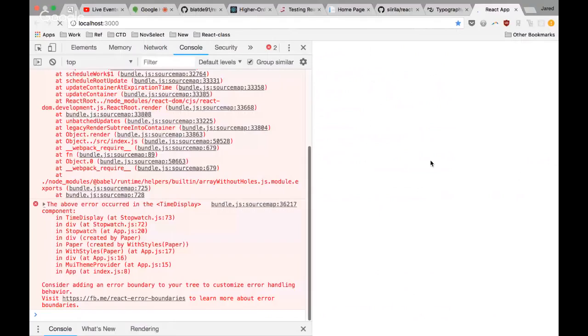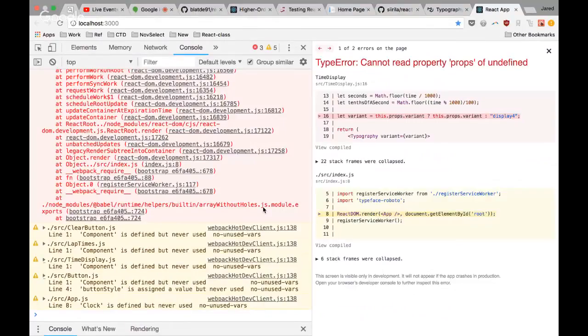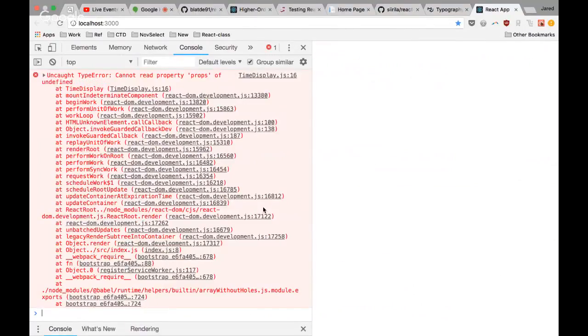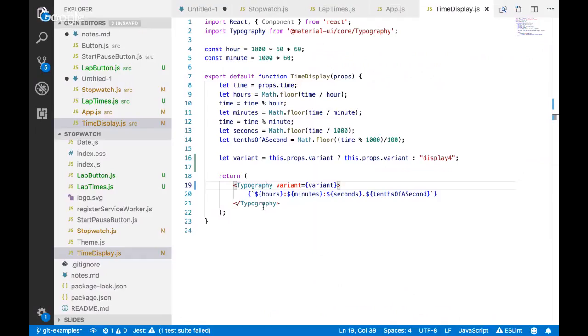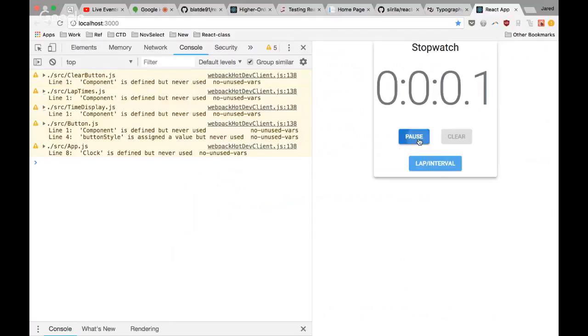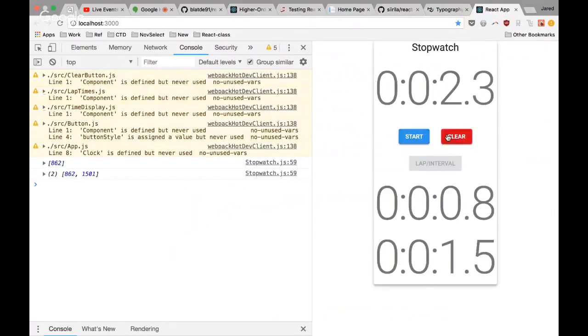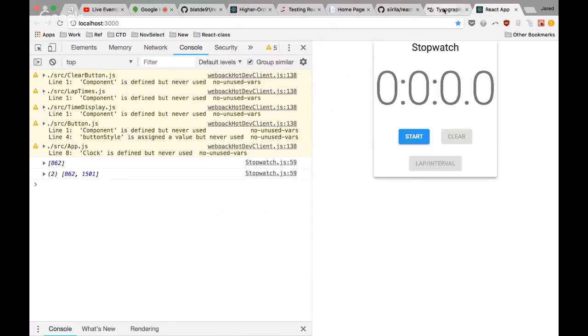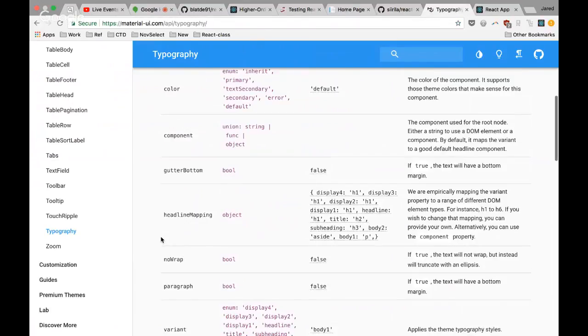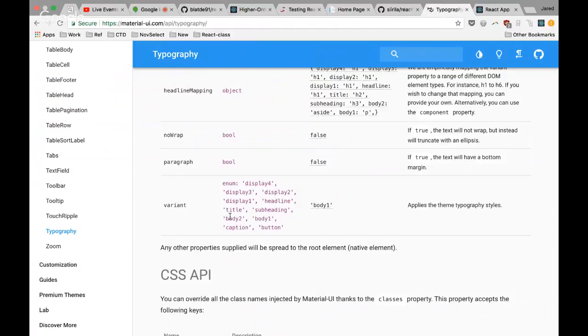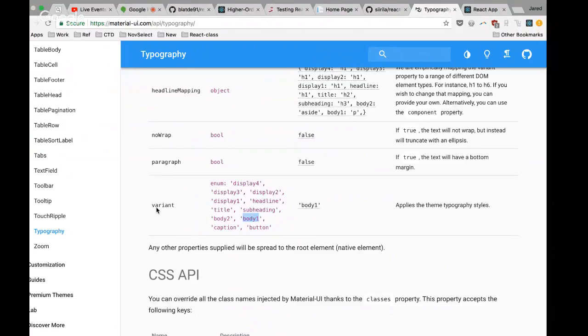So let's just double check. Oh, something's wrong. Cannot read property props of undefined. Oh, this is a functional component, not an object. So let's see. All right, well, everything's working the way I expect, right? But now I could say, maybe there's a different typography I want to use. I'll use body 1 or something. Maybe it's going to be too small, but let's try it.